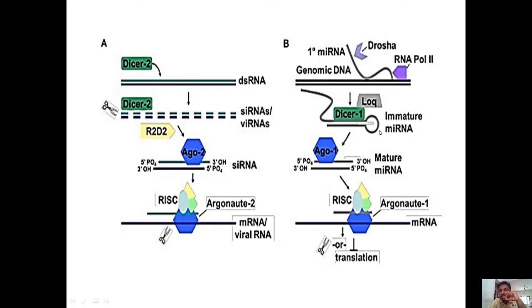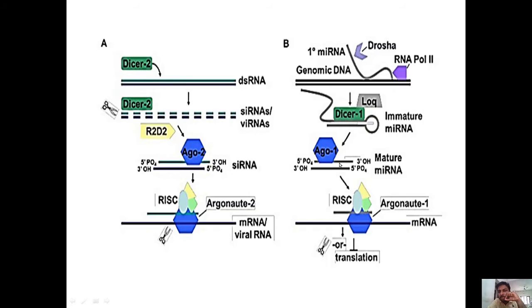That double-stranded miRNA molecule is loaded onto a RISC complex having Argonaute 1 protein, and then the double-stranded miRNA unwinds, the passenger strand is degraded, and the guide strand is associated with the Argonaute 1 protein.